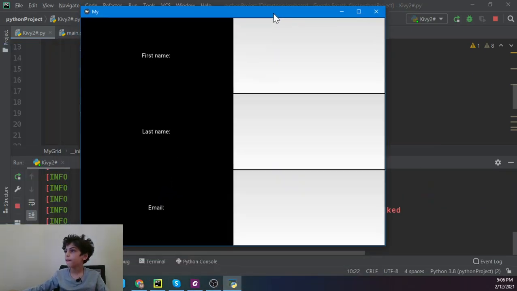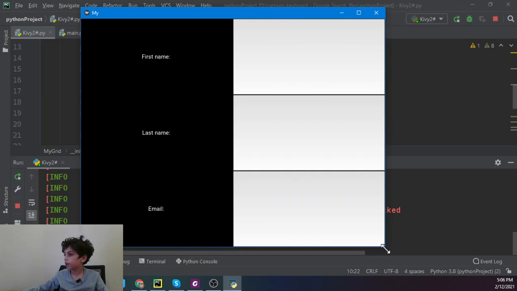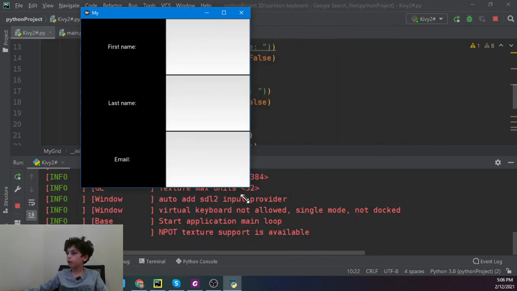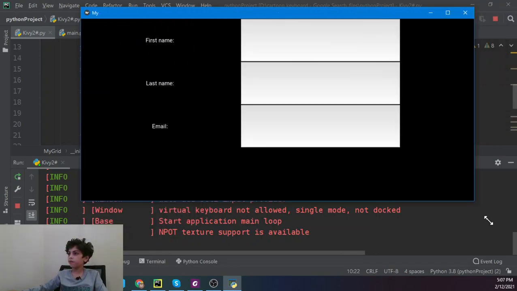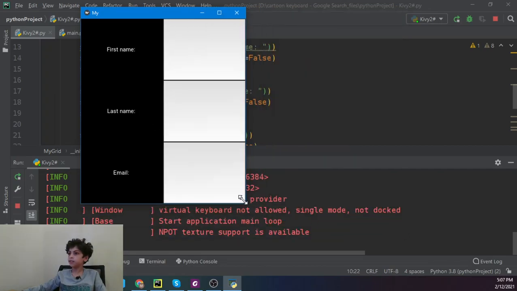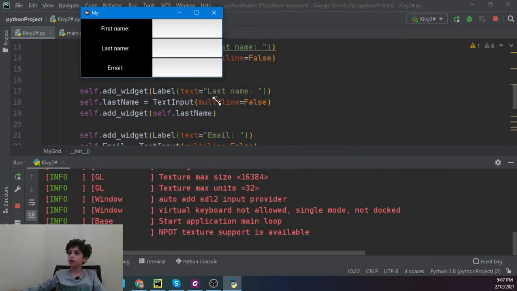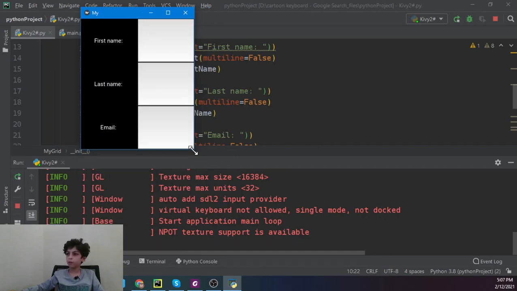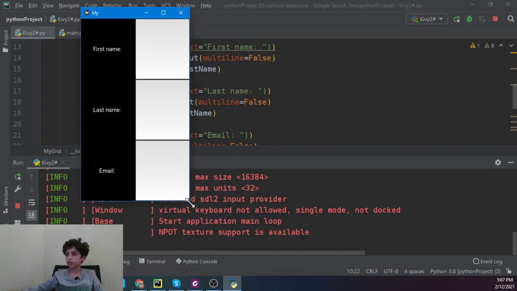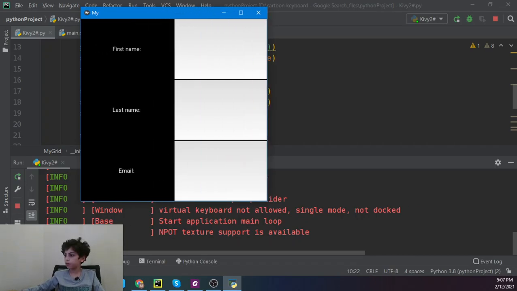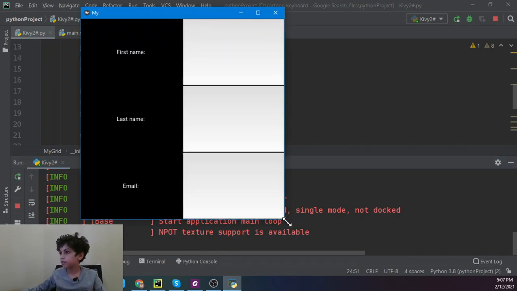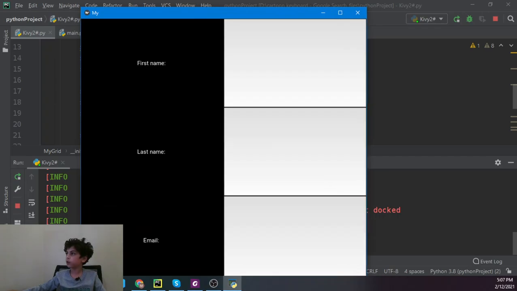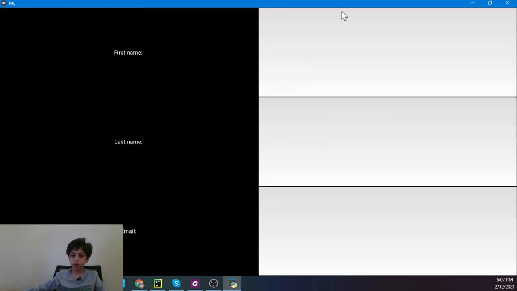Something I like about kivy is no matter what you do, it's going to stay in the middle. Like you see here, if I do this, you don't have to change anything. If you're using a mobile phone, your screen is just, I think, like this, and it's going to work. If you're using a tablet, I think it's going to be like this. And it's going to work if you're using a big screen.